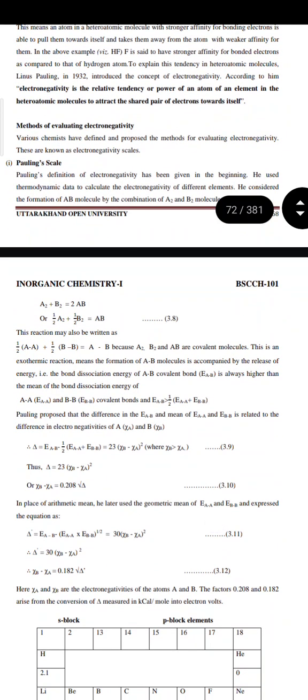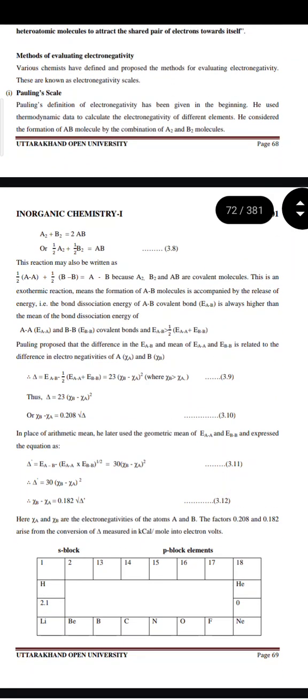Methods for evaluating electronegativity. Various chemists have defined and proposed methods for evaluating electronegativity. These are known as electronegativity scales. First is the Pauling scale. Pauling's definition of electronegativity has been given in the beginning. He used thermodynamic data to calculate the electronegativity of different elements. He considered the formation of an AB molecule by the combination of A2 and B2.